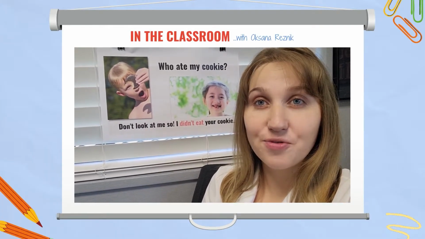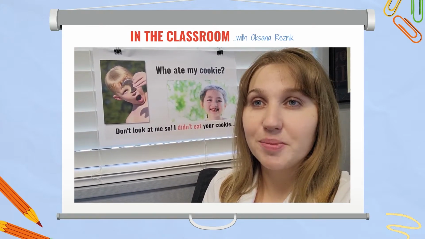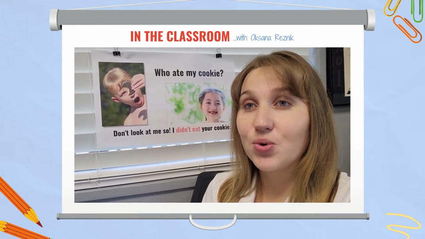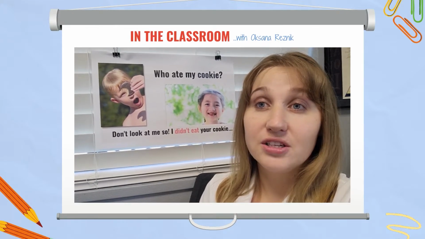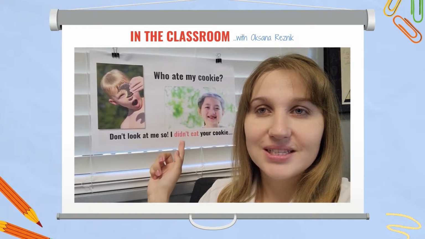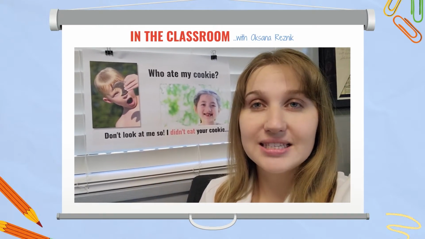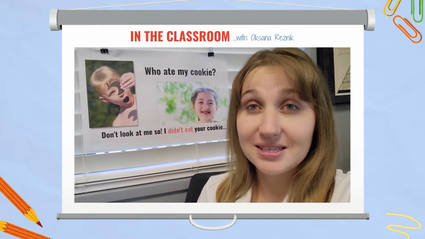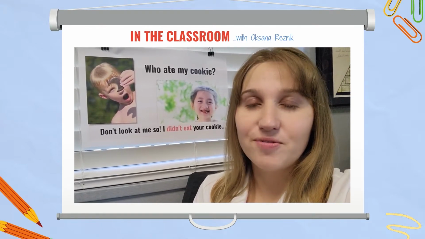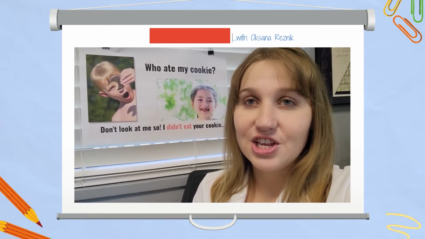Past simple negative form. Let's look at the picture behind me here, and the question is, who ate my cookie? And the answer: don't look at me so. I didn't eat your cookie. So "didn't eat" is a great example of the negative form of past simple. And let's learn more about the formation and the usage in our lesson.